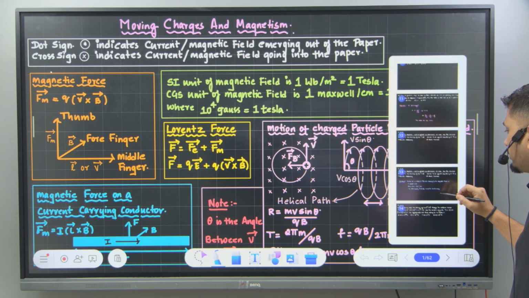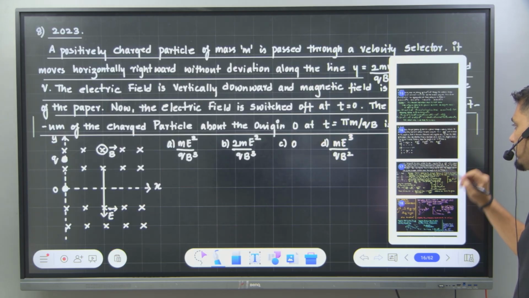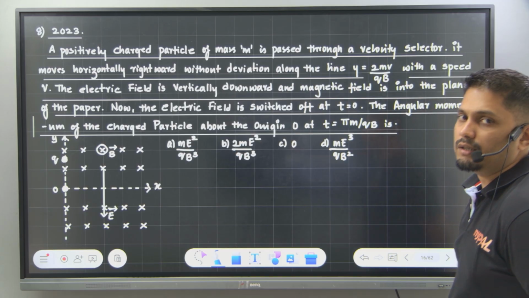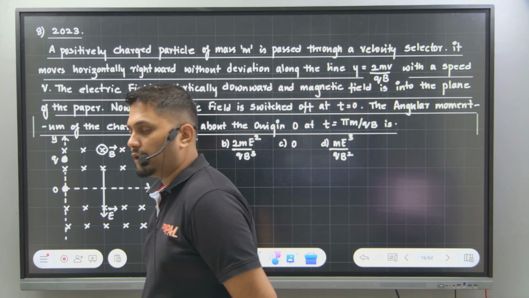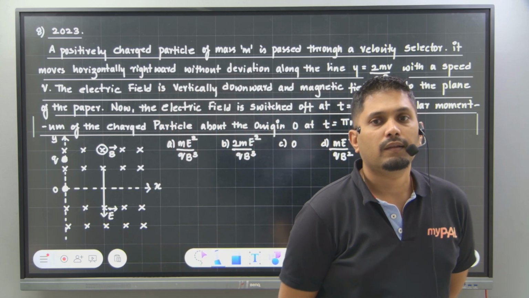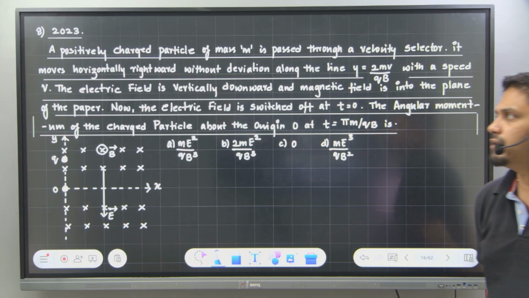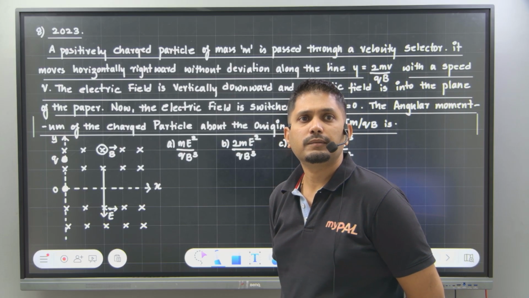Let's say from which question had we stopped in the last class was this particular question where I said that in KCET questions there is a certain mistake which has occurred, and because of which this particular question was given as a grace mark. Do you remember that? You remember this? Or you were sleeping in the last class?